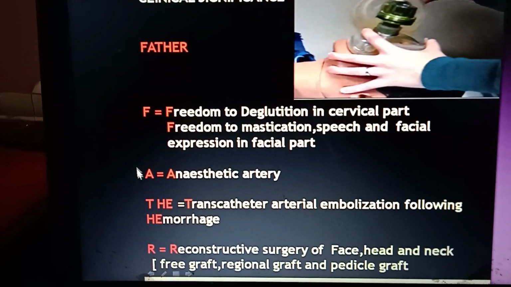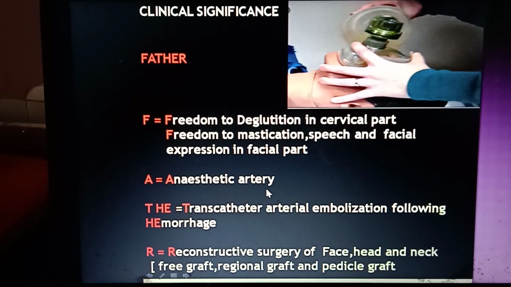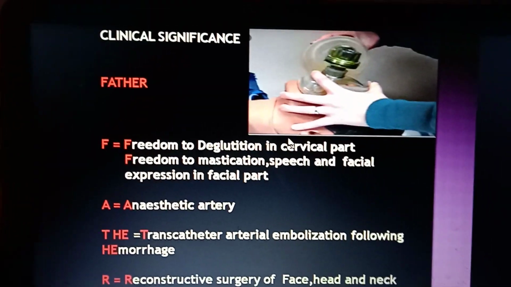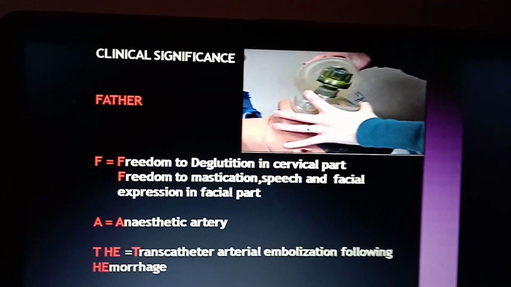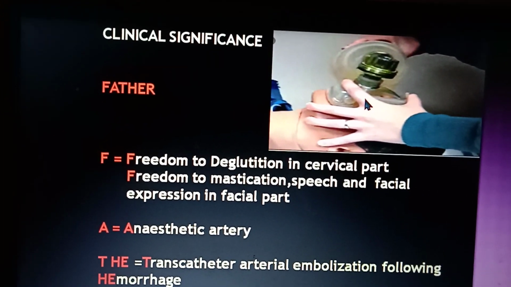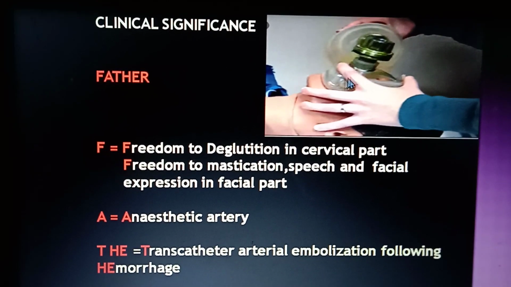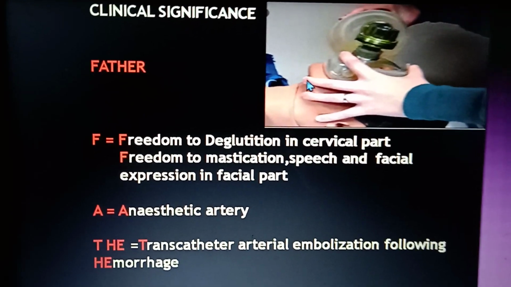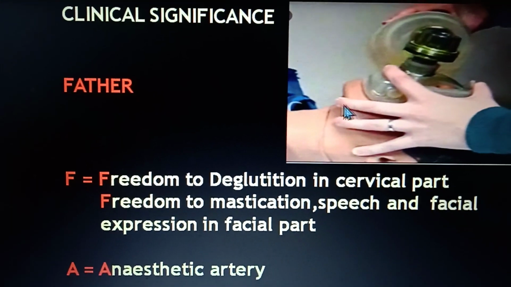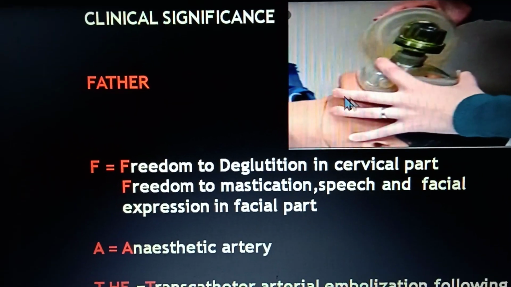Now, second clinical significance is anesthetist's artery. Facial artery is supposed to be the artery of the anesthetist. What we are seeing here, this is the anesthetist, Sheila's father, and what he is holding here with the index finger, he is holding the mask, and with the middle finger he is palpating facial artery, which is passing through the antero-inferior quadrant of the ramus of mandible or masseter muscle.